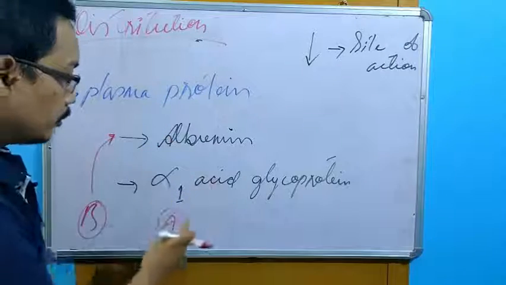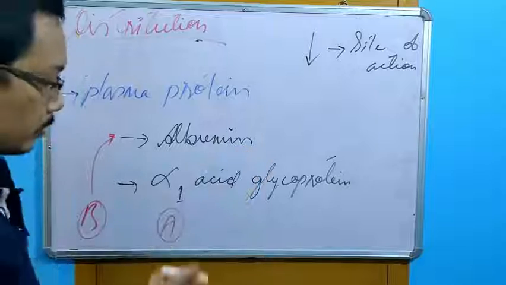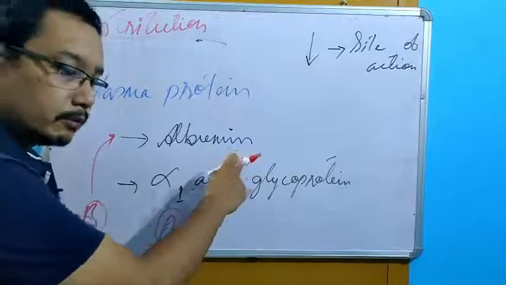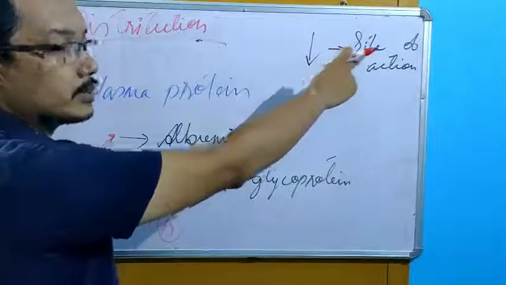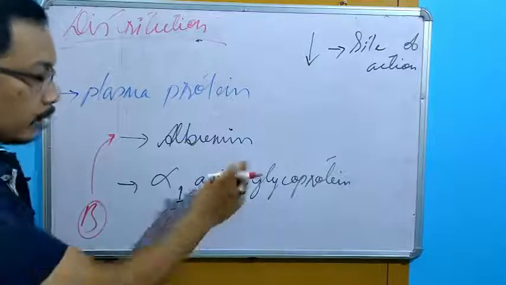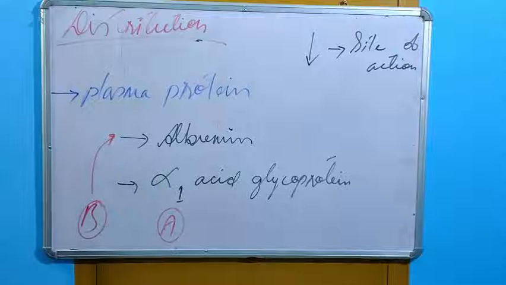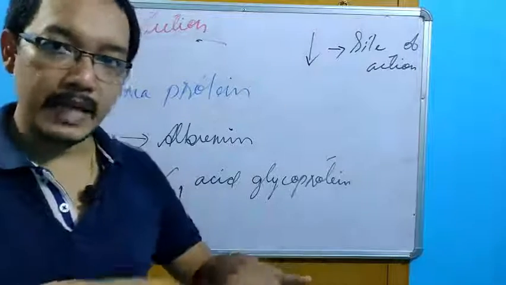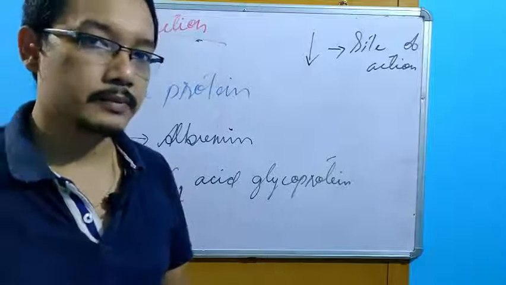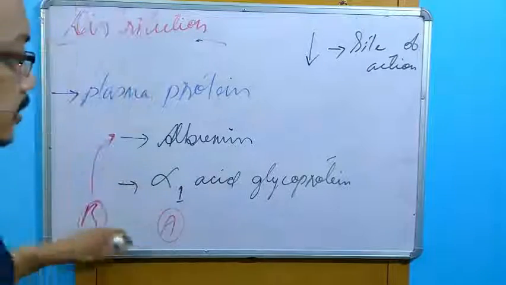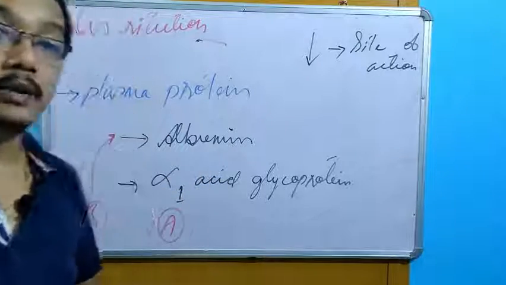More albumin means what? More A will bind. Less albumin means less A will bind. So if more A is bound, less drug will be available for the site of action. If less A is bound, more drug will be available for the site of action. So there has to be an optimum, there has to be a balance. Neither do we want less nor more. This is how a drug interaction happens. Same in case of albumin, and in case of alpha-1 acid glycoprotein also.